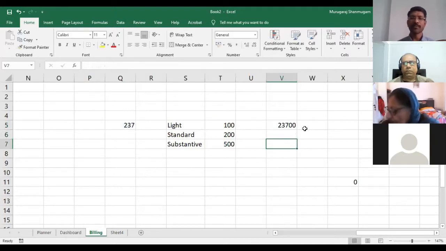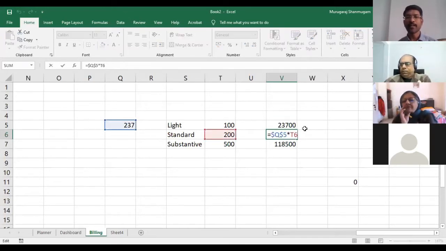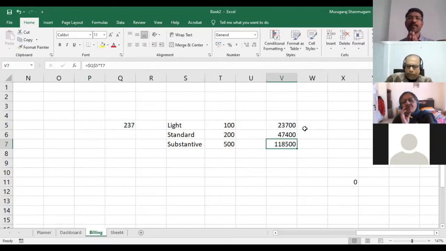You can see now that when I copy this formula and paste it, the formulas have rightly referred to the same thing. If you hit F2 here, we can see that 237 is referred and then the standard rate is 200. Same way, when we hit F2 on V7, we get 237 into 500. So that is probably my first quest with respect to Excel.